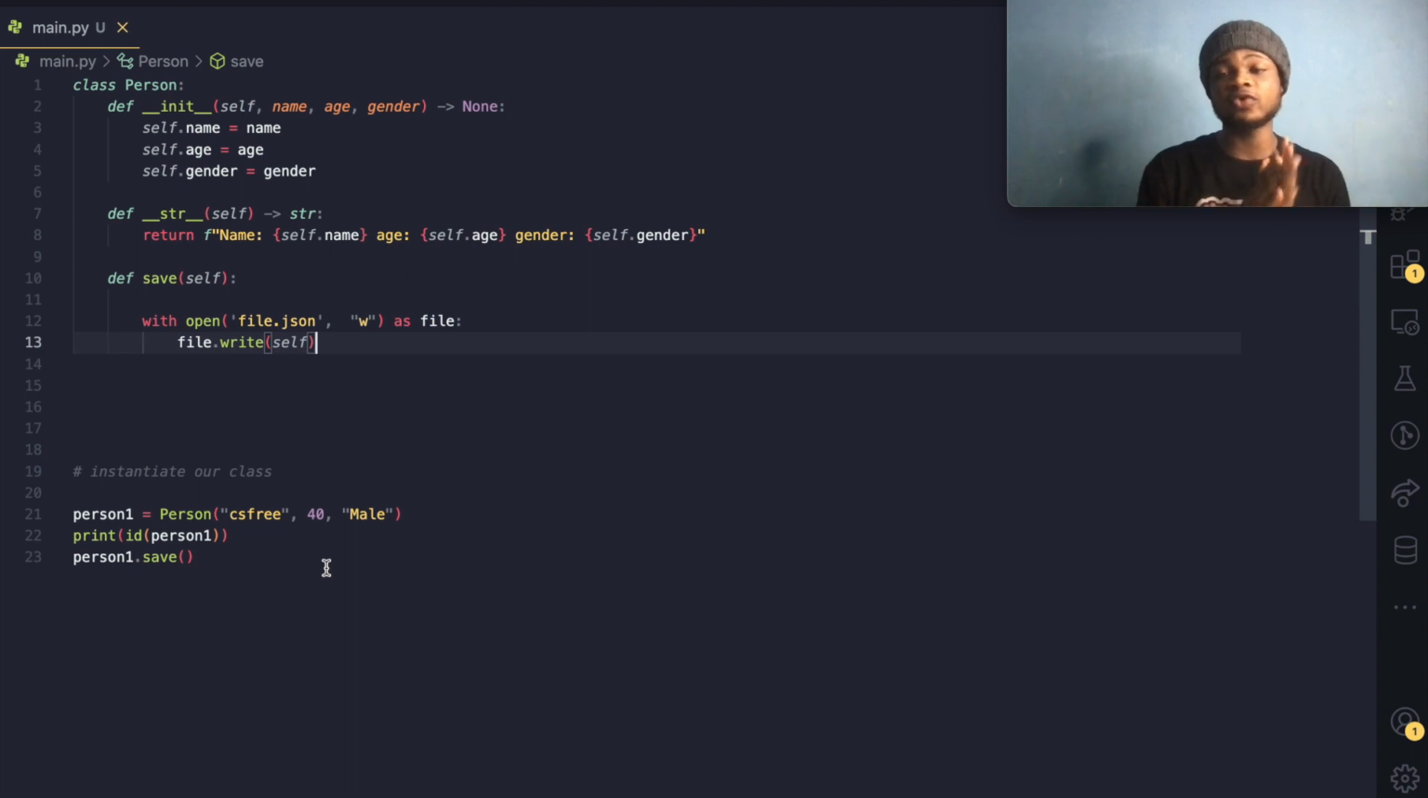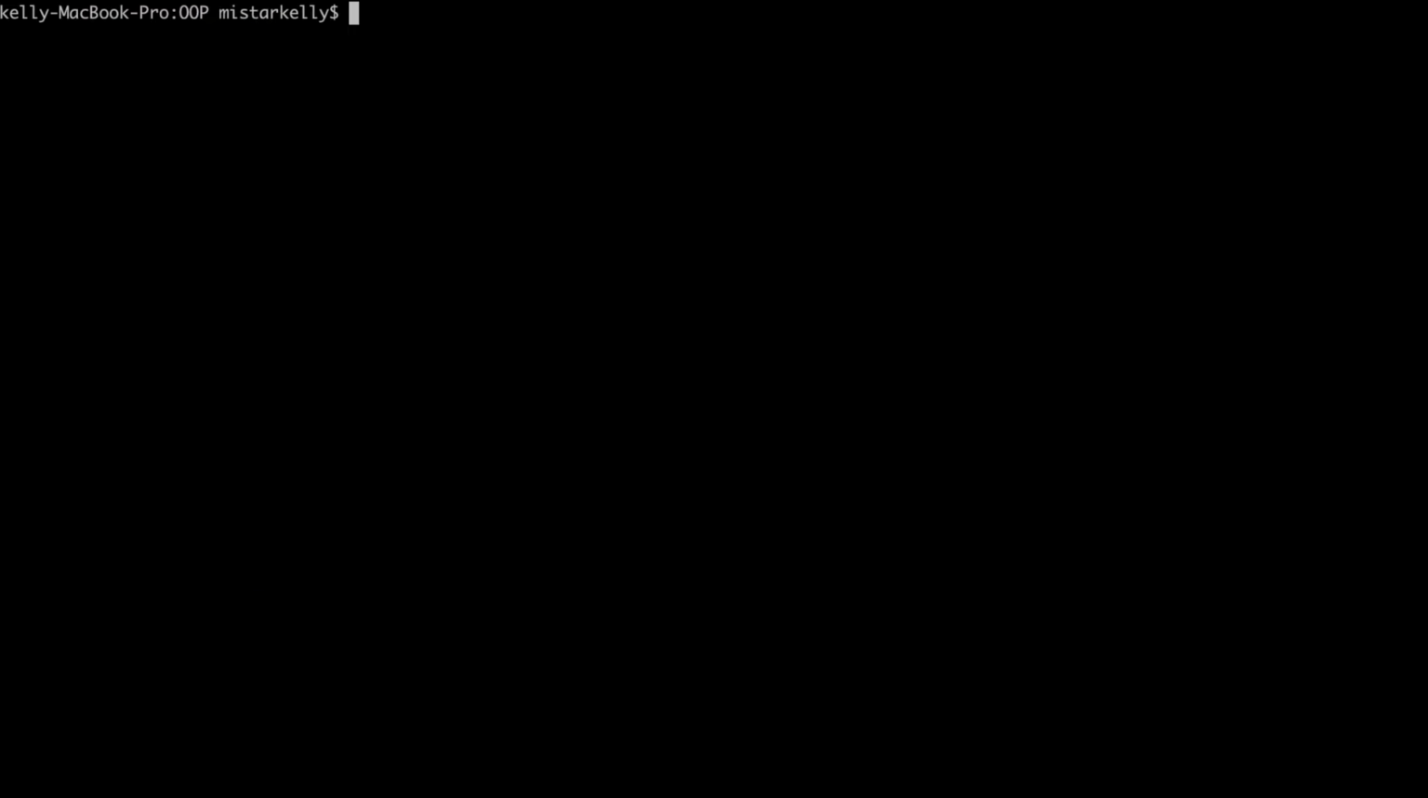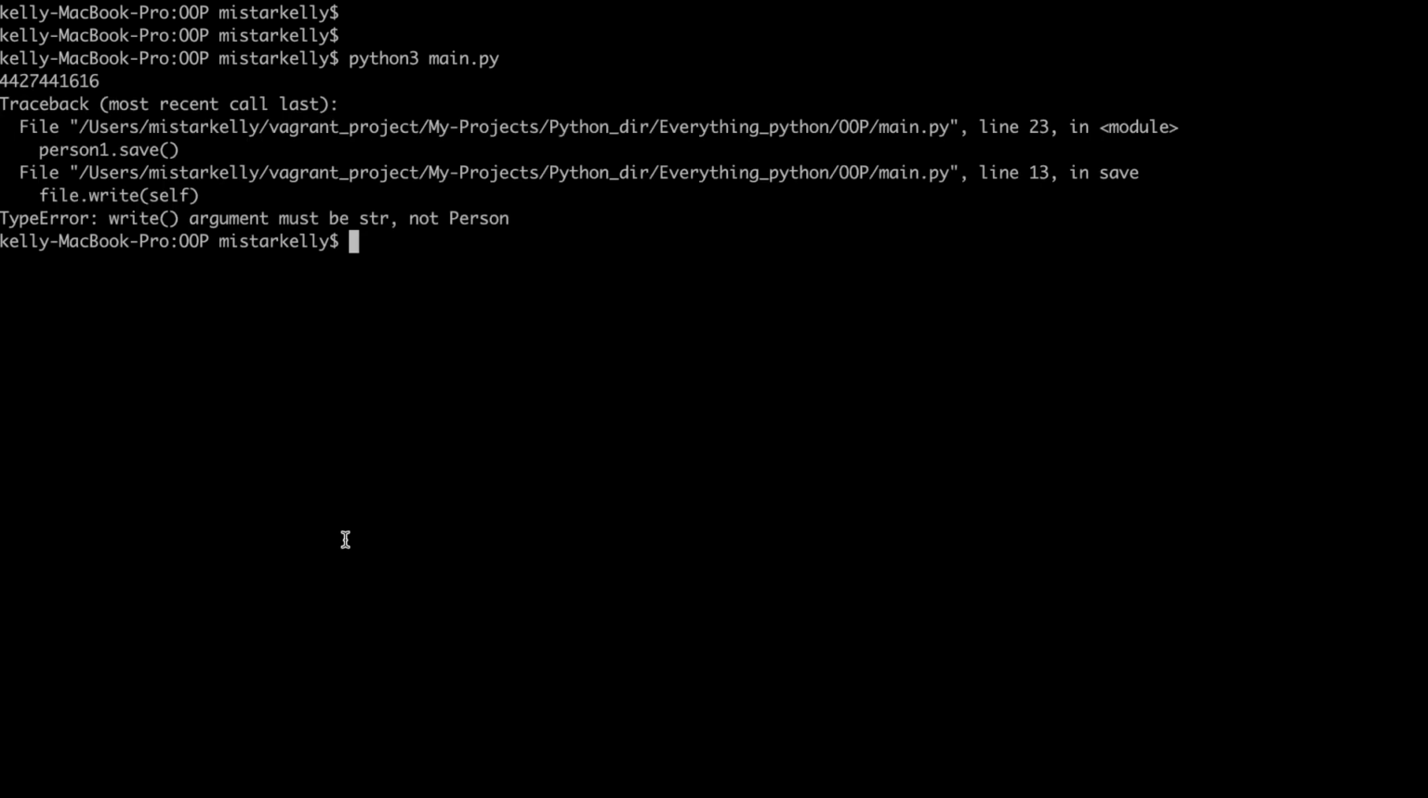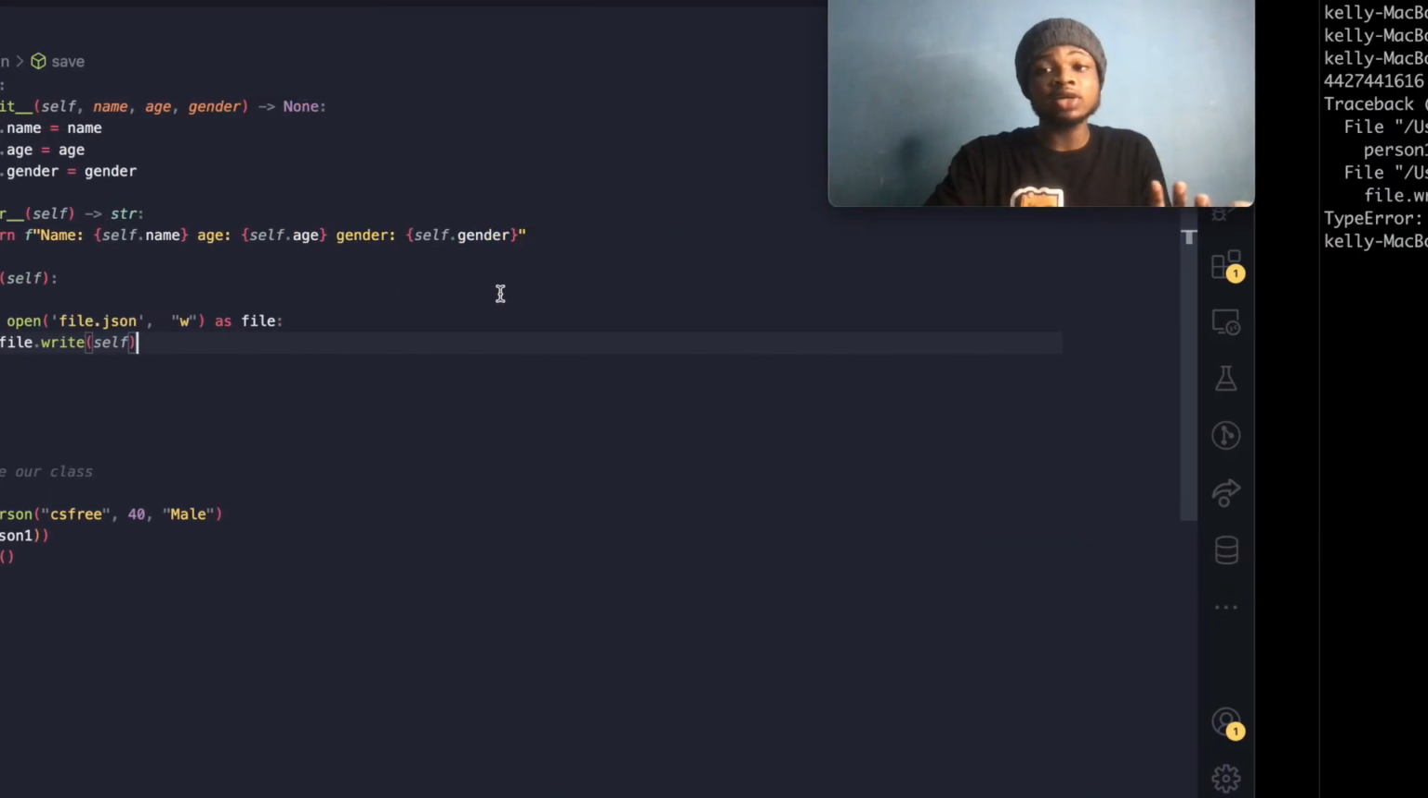So we expect that if we run our code, we should write this object into the database and have an entry of this user in our database. Makes sense, right? So let's try it out and see what the output of this code will be. Let's clear our terminal and run again. And it says: write argument must be str, not person. And that's what I told you.